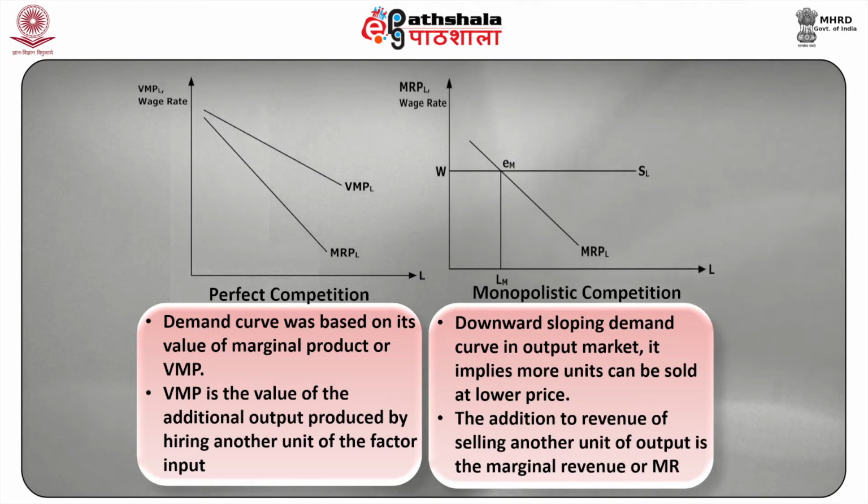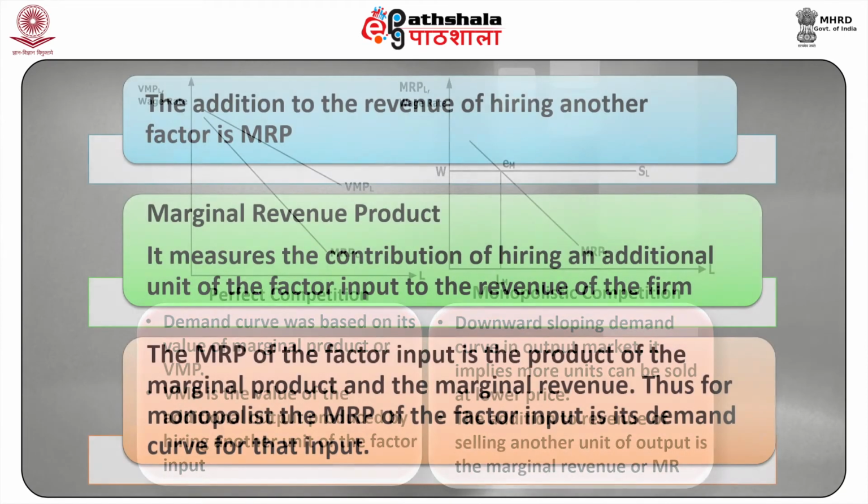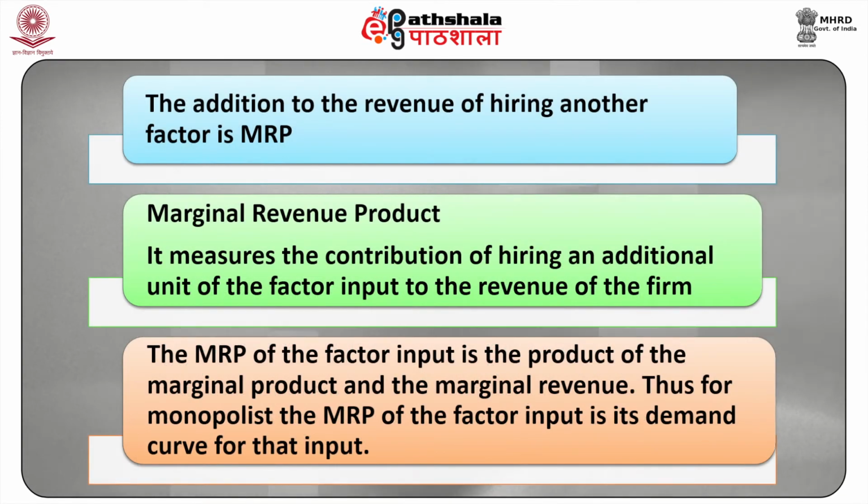The addition to revenue of selling another unit of output is the marginal revenue, or MR. Hence, for a monopolist, the addition to revenue of hiring another unit of the factor input is the marginal revenue product, or MRP, of the factor input.